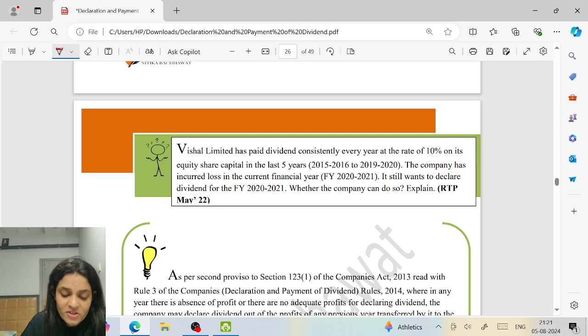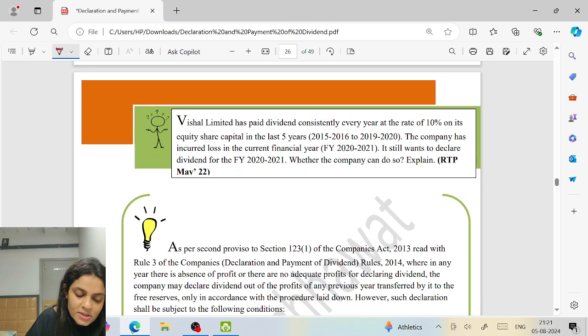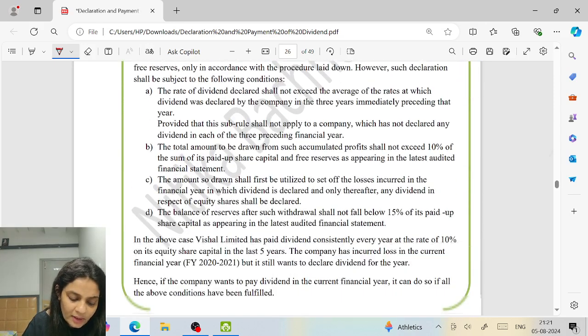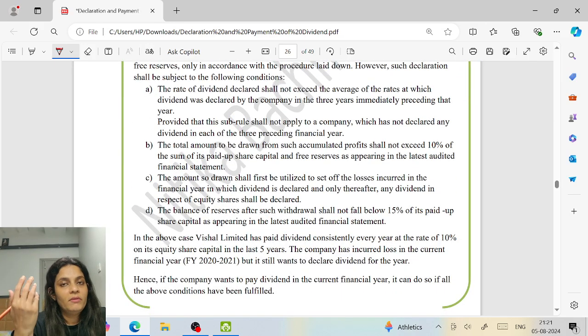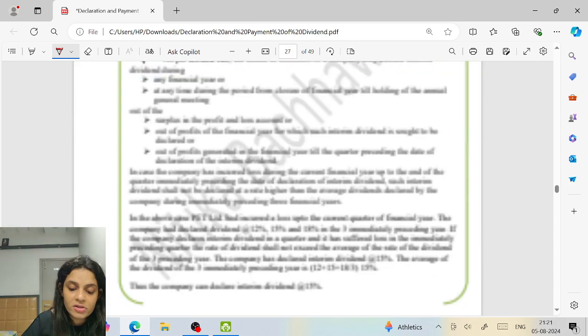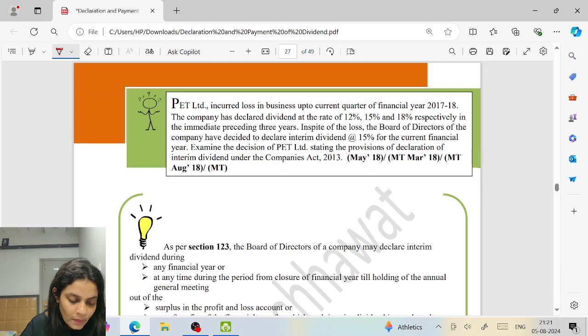Vishal Limited has paid dividend consistently every year at the rate of 10% on its equity share capital in the last 5 years. The company has incurred loss in the current financial year. It still wants to declare dividend, where the company can do so. Yes, but the rate of dividend cannot be more than 10%. And obviously, all the other points have to be taken care of. The amount drawn, we don't have any amount, so we cannot calculate. But the amount drawn should not be more than 1/10 of the paid up capital and free reserves. The balance remaining in reserve should be 15%.